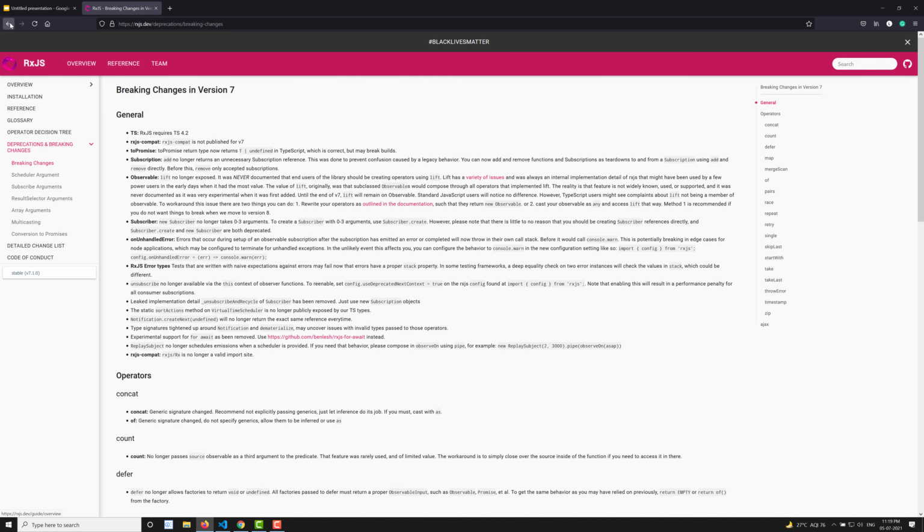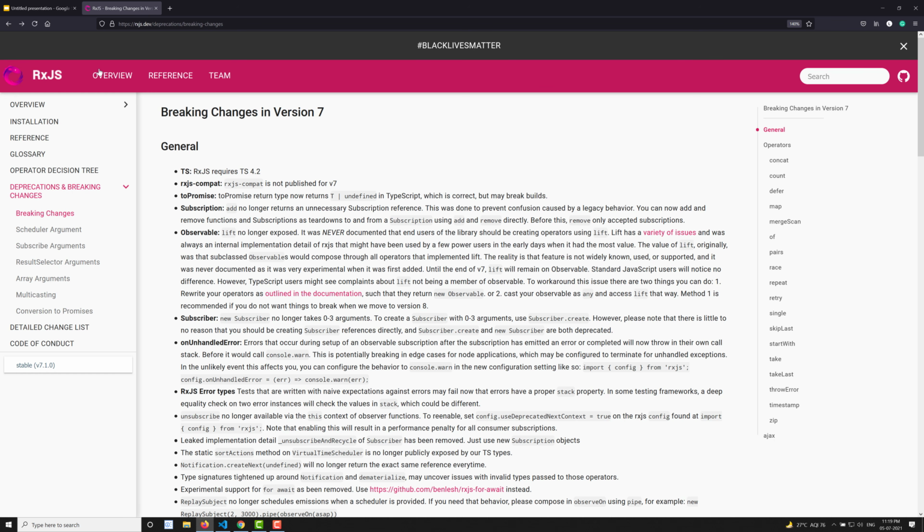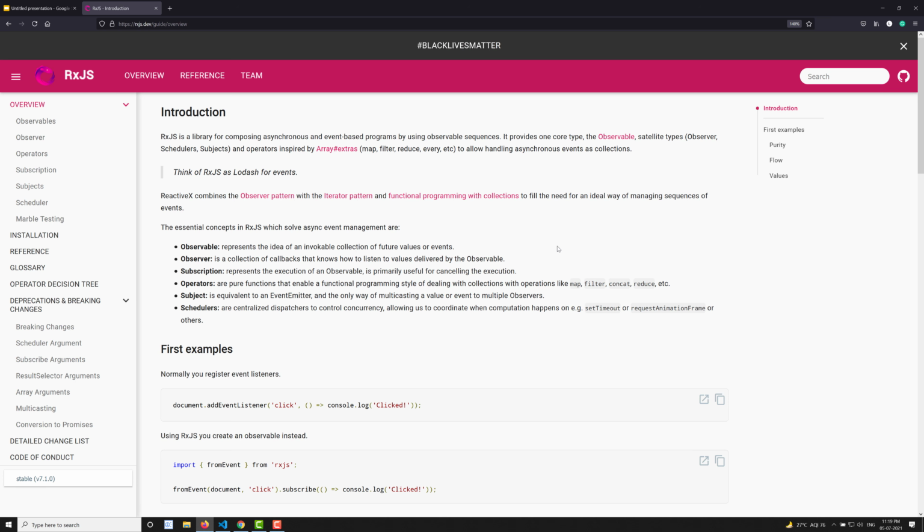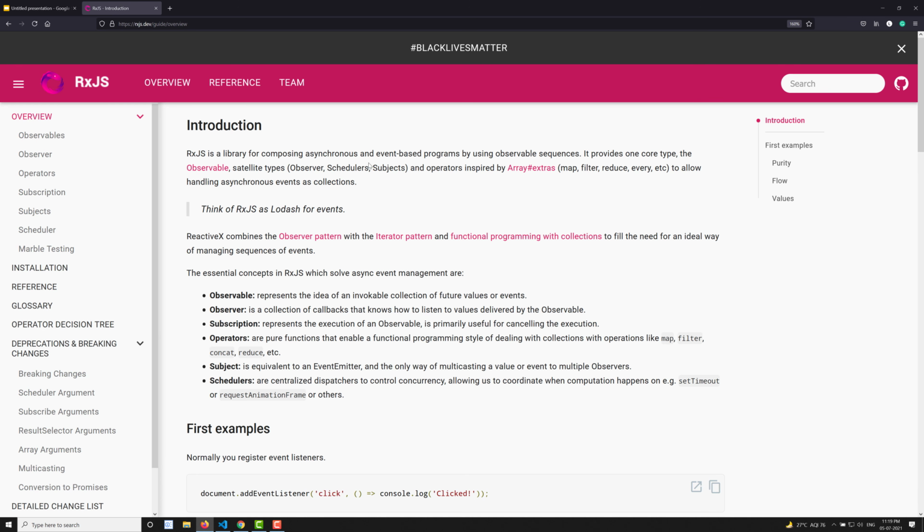Now what I will try to show is, let's go to RxJS and this is the getting started page. If you click on get started, you will see that RxJS is a library for composing asynchronous and event-based programs by using observable sequences. Event-based programs means the mouse events and all those things, and also asynchronous things. It provides one core type, that means a single type, which is the observable. And then there are operators, which we will use.